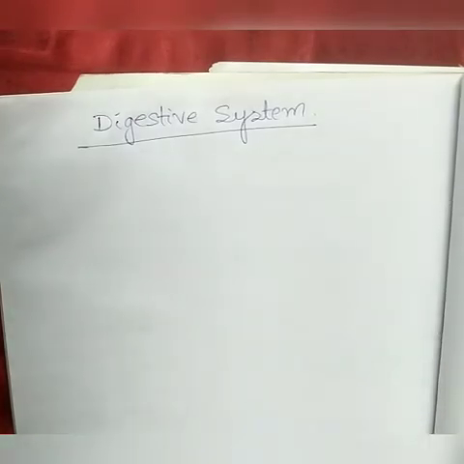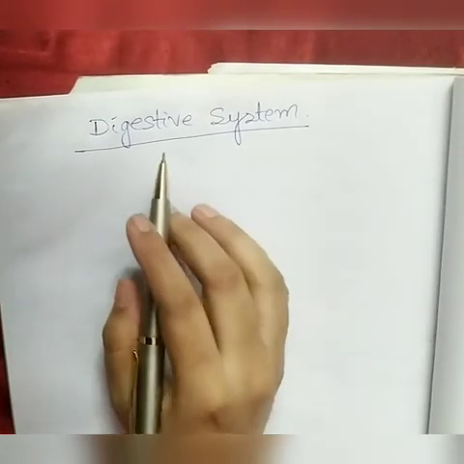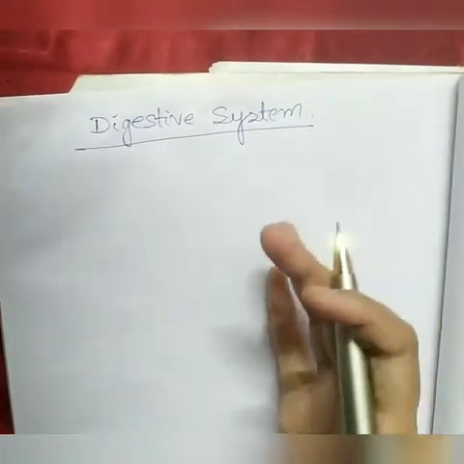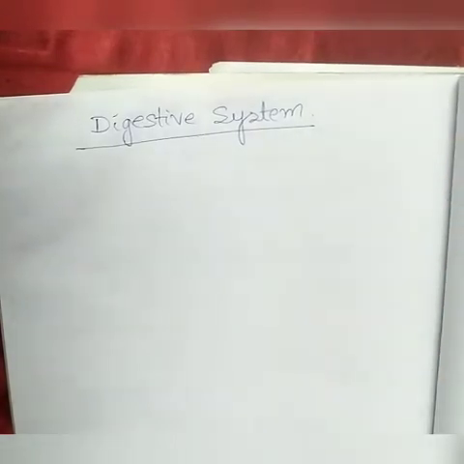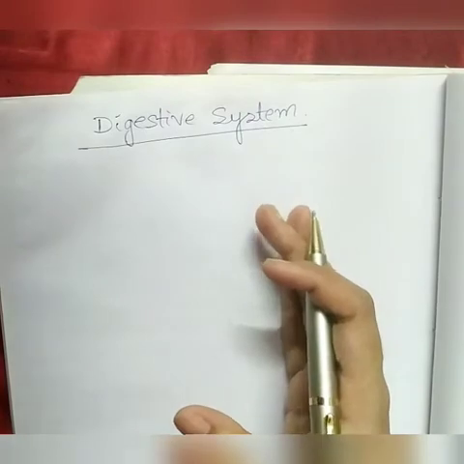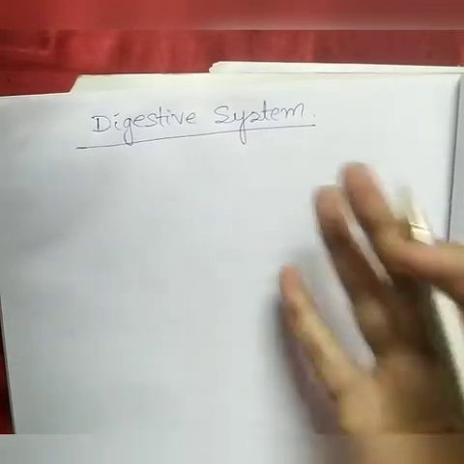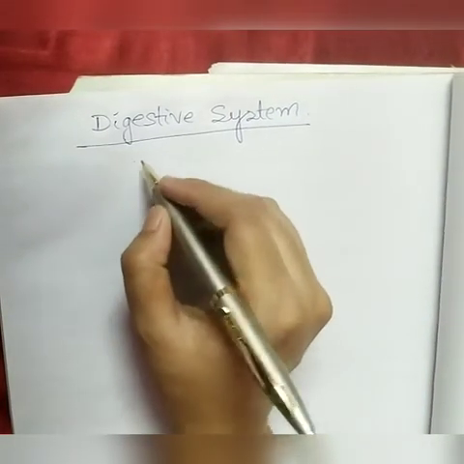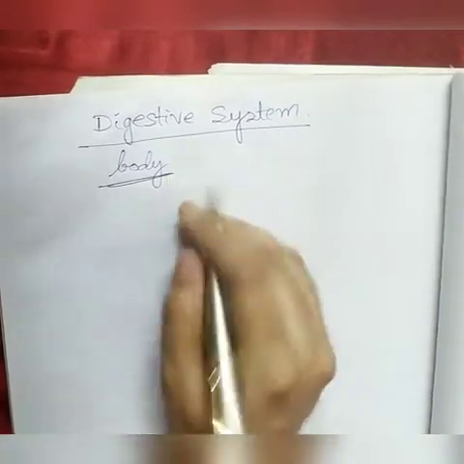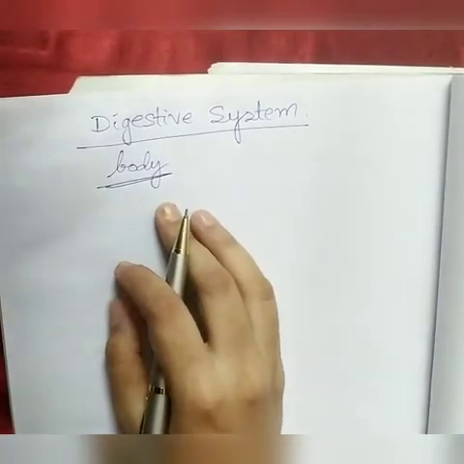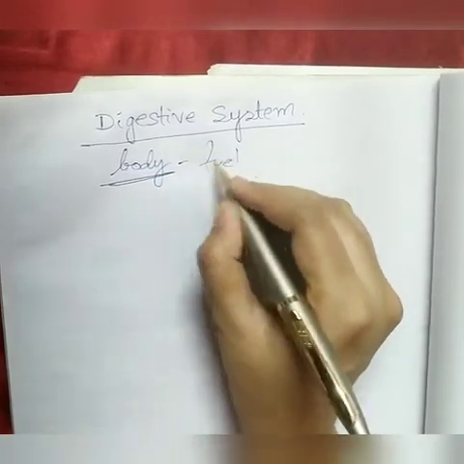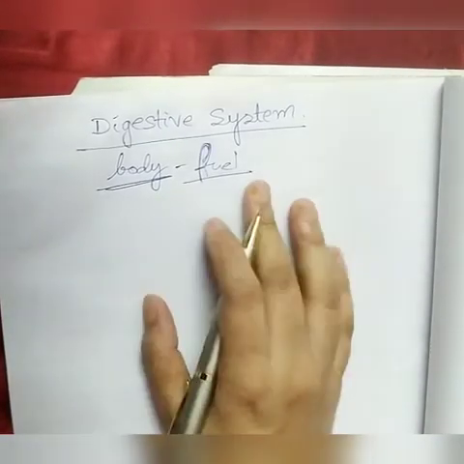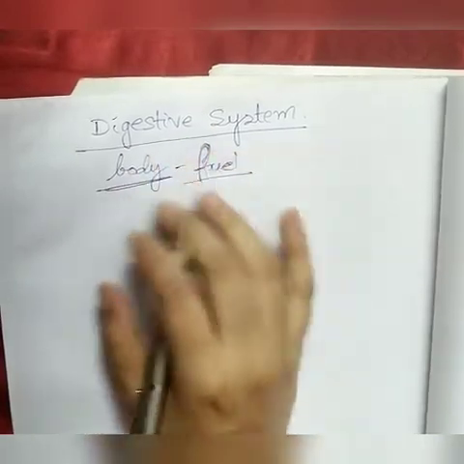Okay, so let's start. Suppose a car, the engine of the car, is like a machine. How does the car run? It needs petrol. We give petrol, after that the car can run. In the same way, our body is like a machine which needs some fuel to run. The body needs fuel to do any work and to survive. Without the fuel, the body will not work.